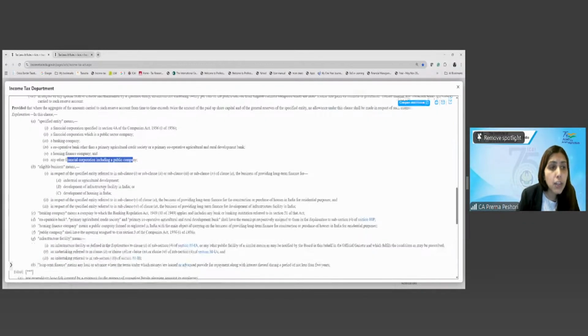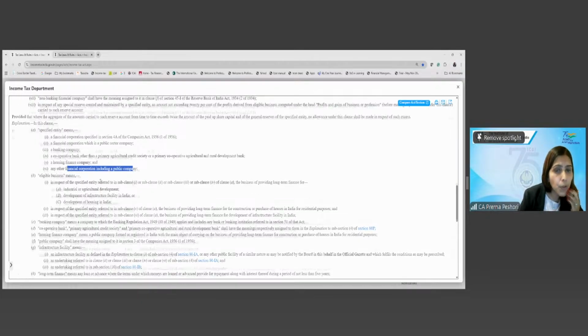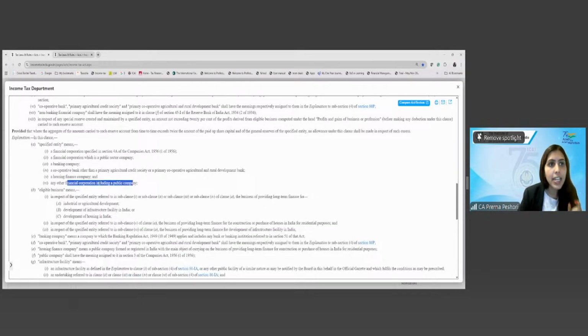And for any other financial corporation, the business of providing long-term finance for development of infra. So if these are deriving the profits from these businesses, then under their statute they have to transfer the amount to some special reserve. So the amount transferred to these special reserves, the amount up to 20% of the profit is allowed as the deduction under 36(1).